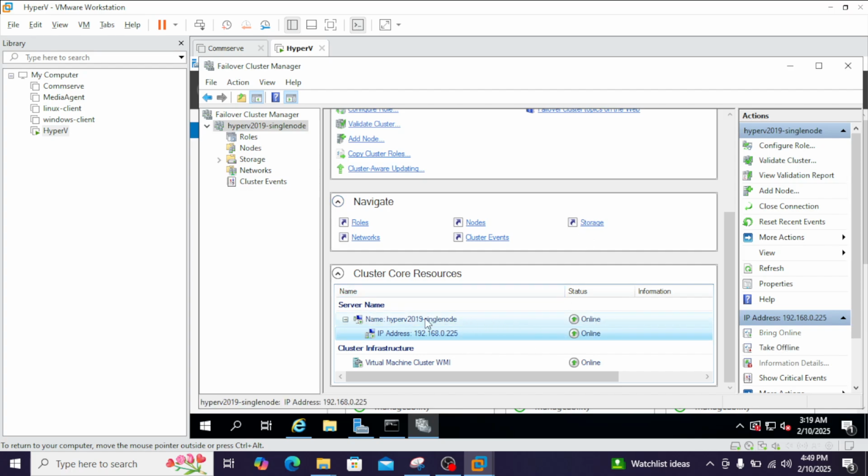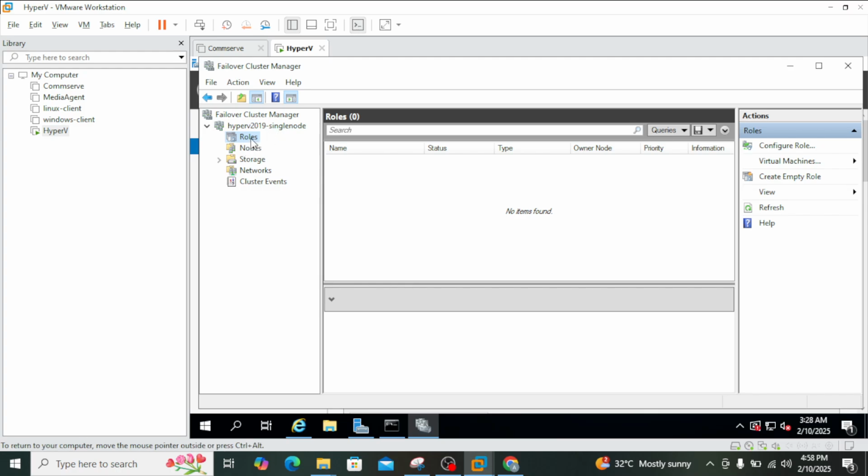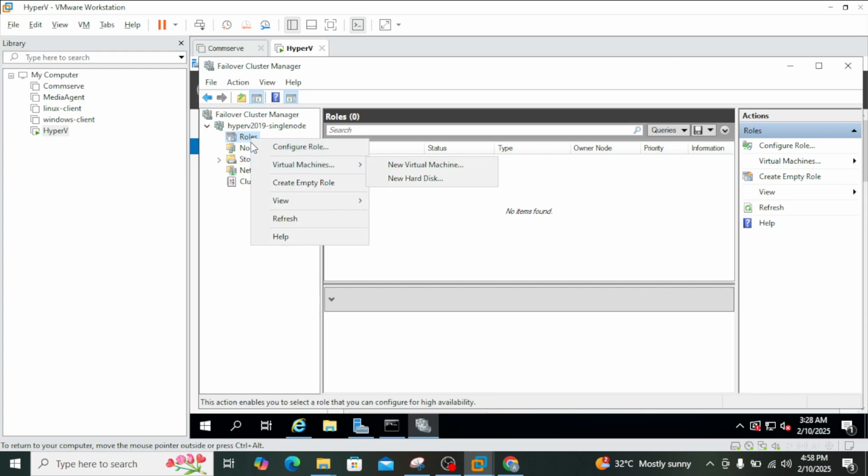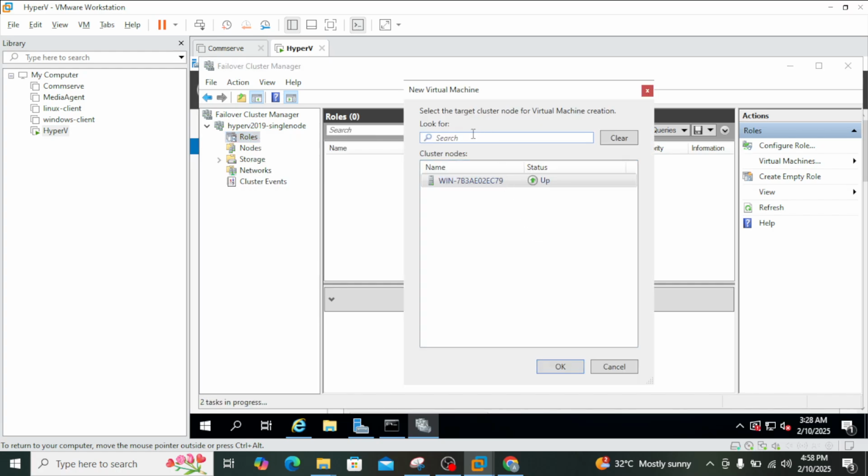Okay, so now I can see that the server name and IP address associated are in online state. Okay, so now from the roles section, virtual machines, new virtual machine.